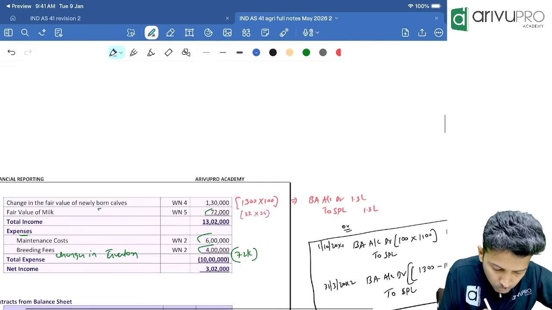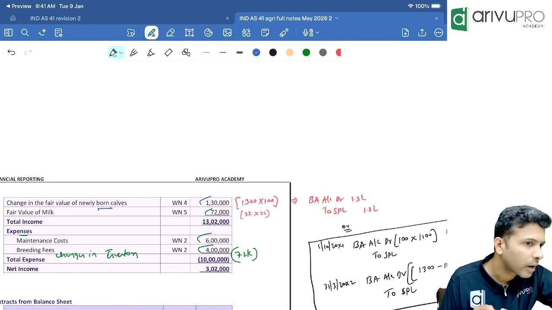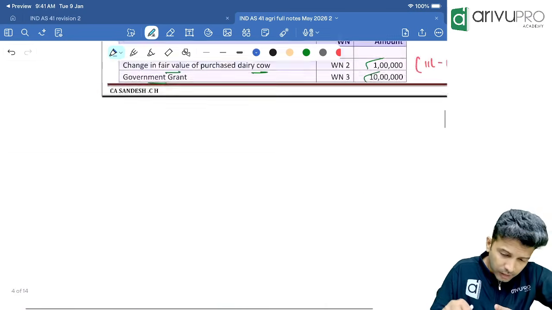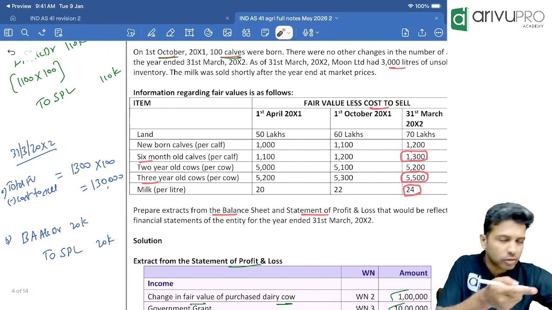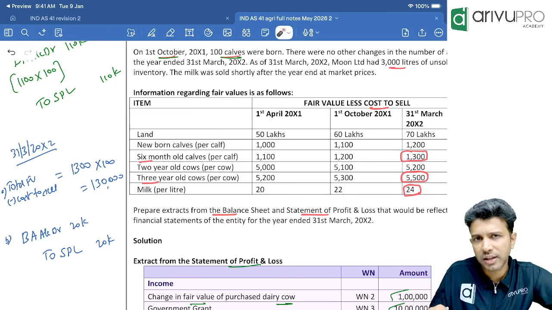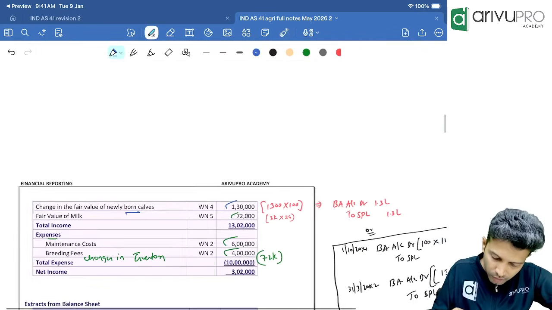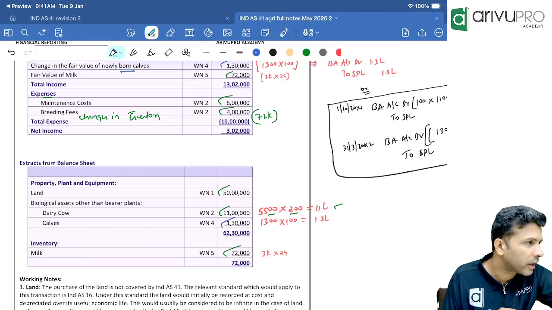Here, newly born calves gain is 1,30,000. Correct. The calves biological asset will also come in the balance sheet. At year ending, the fair value less cost to sell is 1,30,000. Check: have they shown the calves as a biological asset in the balance sheet at 1,30,000? Balance sheet 1,30,000 calves. Done.